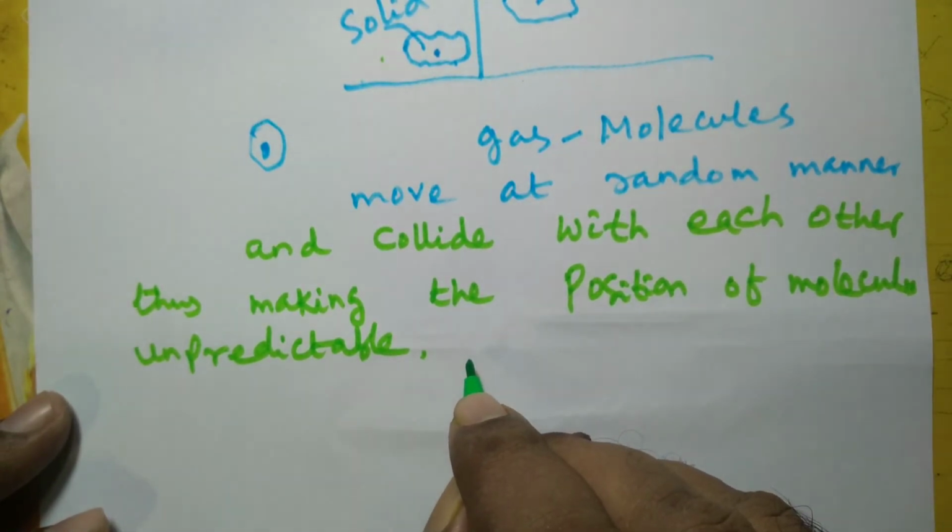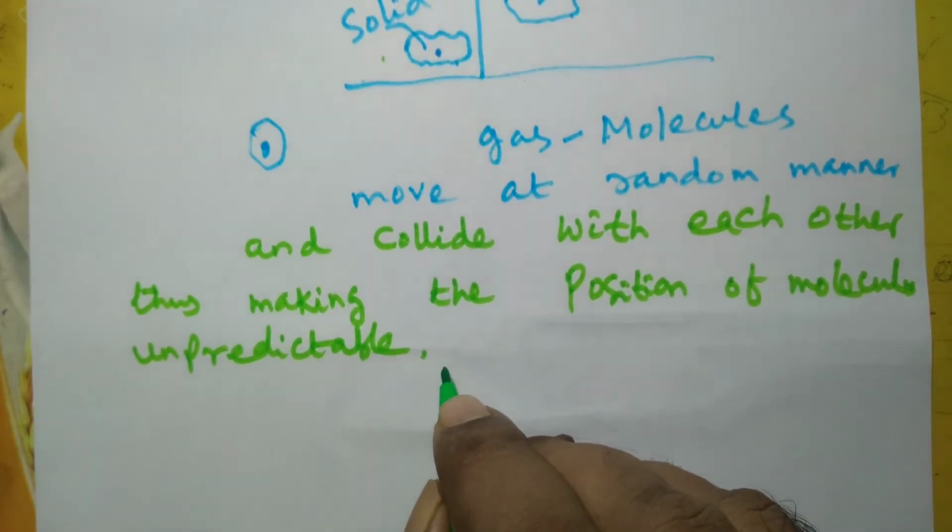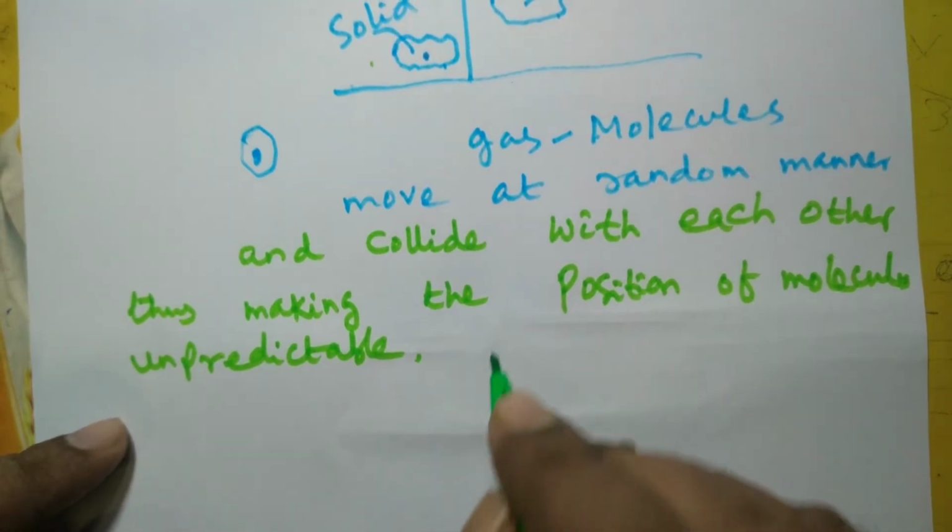So at absolute zero temperature, the entropy of a pure crystalline substance is zero.